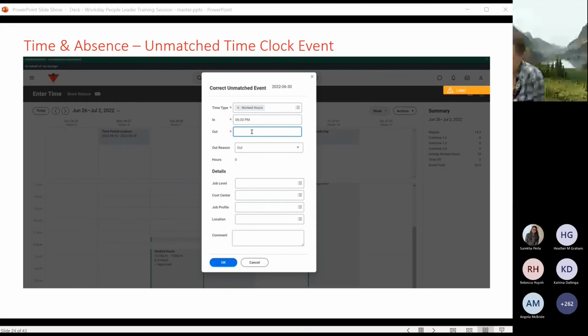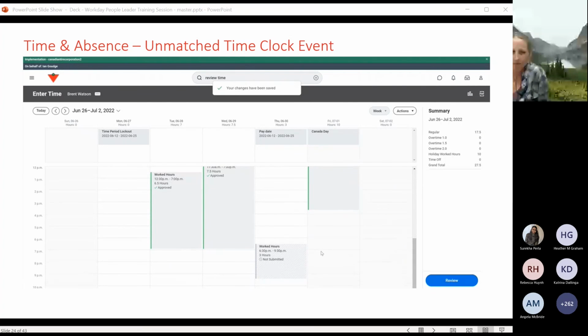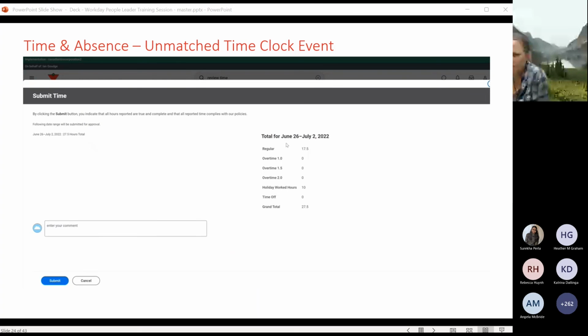So let's say this individual was supposed to leave at 9:30 p.m. You'll enter 9:30. It'll show you the hours clocked for that shift and that they're out for the shift. And when you click on OK, it will change that time block from the unmatched at the top of the screen to a time block in the bottom of the screen that is not submitted. The key to any updates in your timesheets in Workday is to ensure that once you've done making corrections for the week, that you click on the review and submit button to ensure that those changes are captured and approved. So you'll click review on the bottom right. It'll give you the summary for that week that we are in, and then you'll click submit.